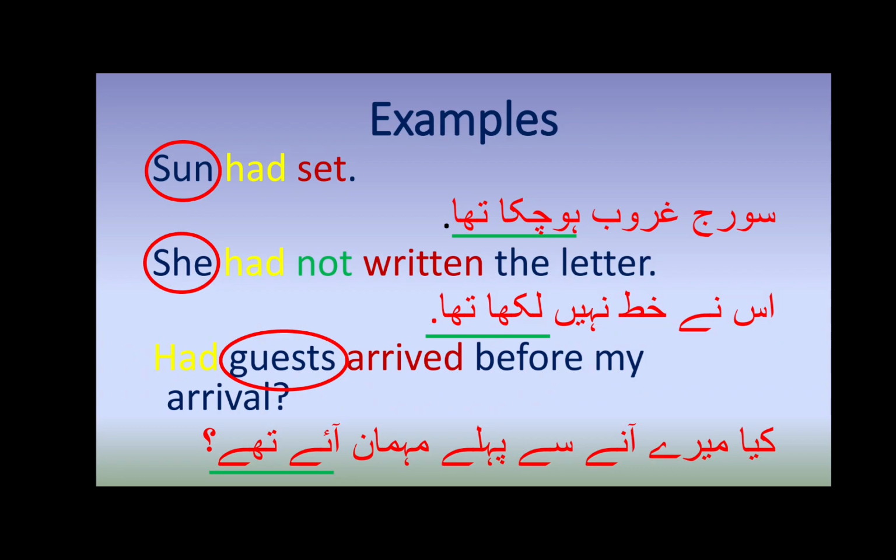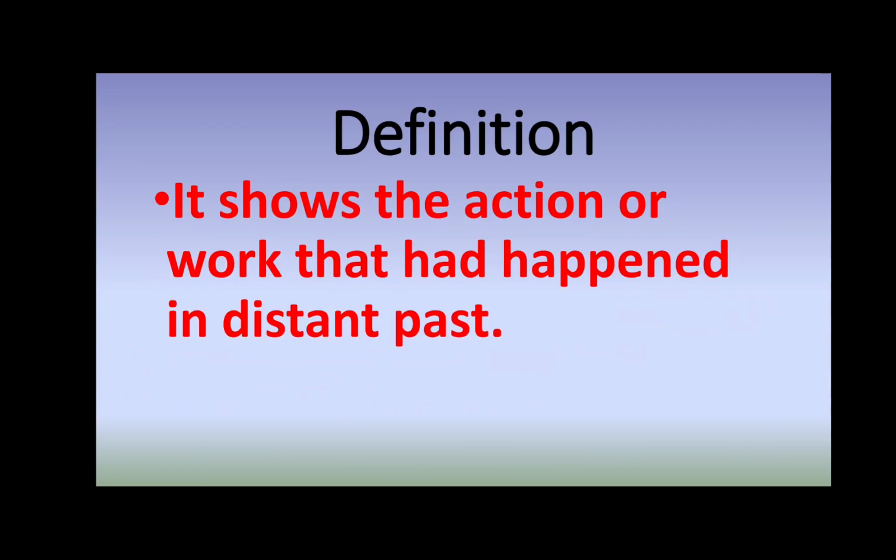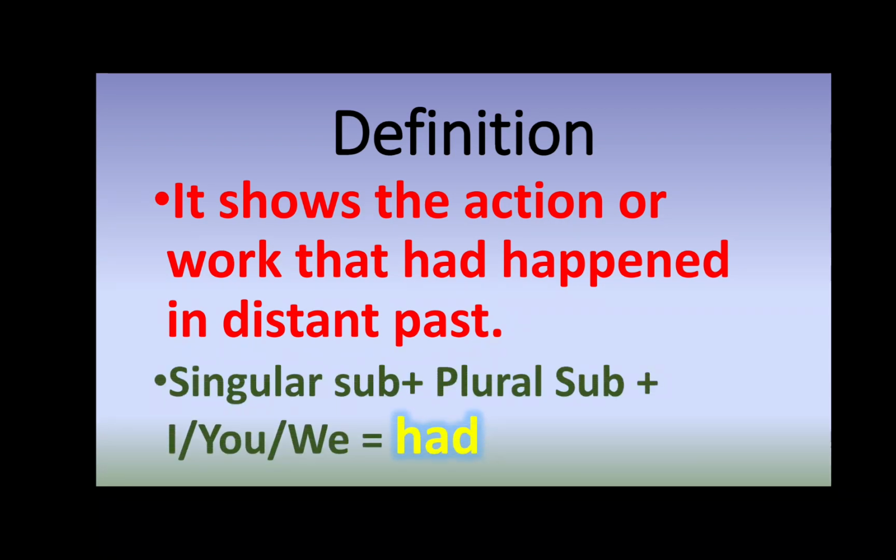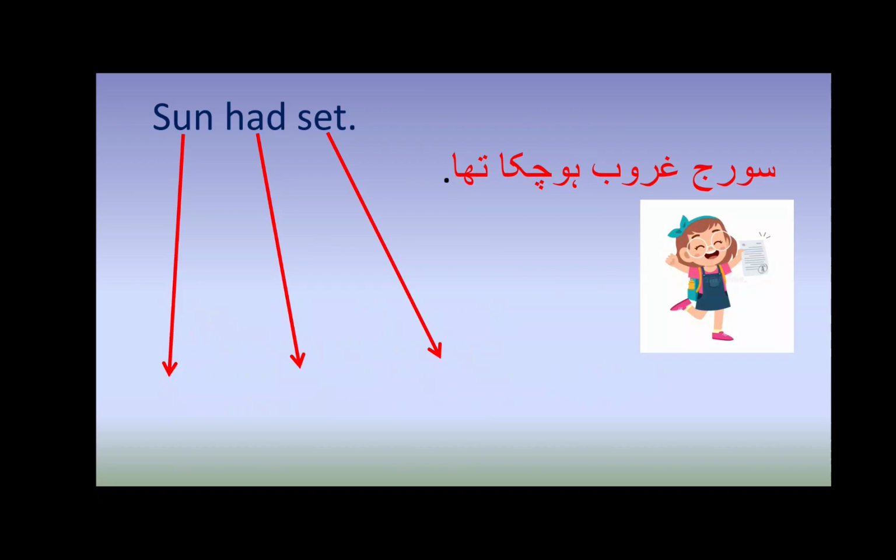So its definition is, it shows action or work that had happened in distant past. And there is only one helping verb. So if your subject is singular, or plural, or personal, you will only use one helping verb, which is had. Now let's move to the formations.